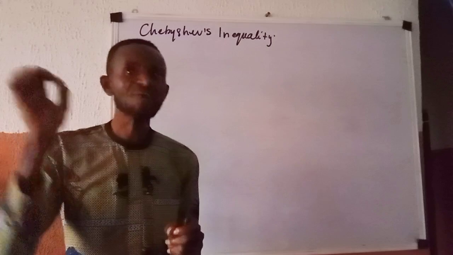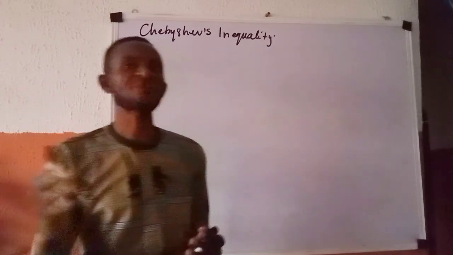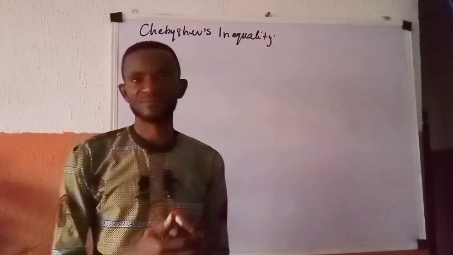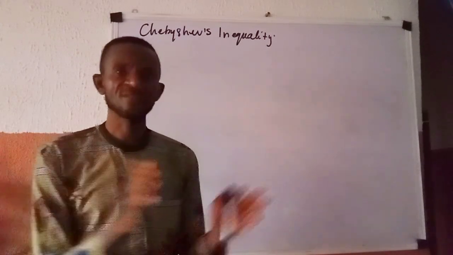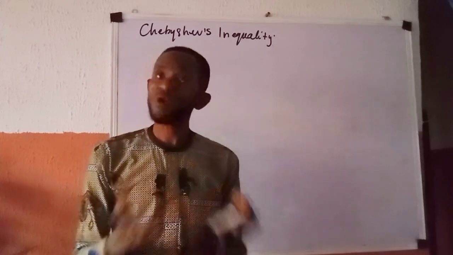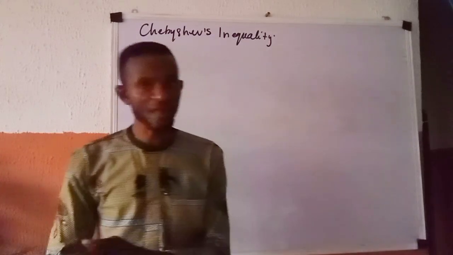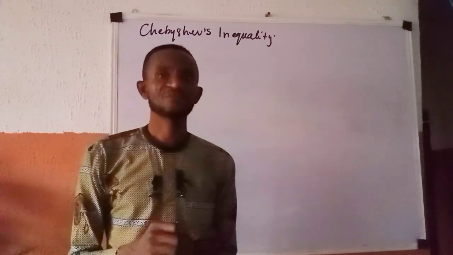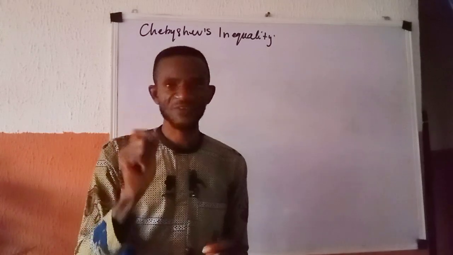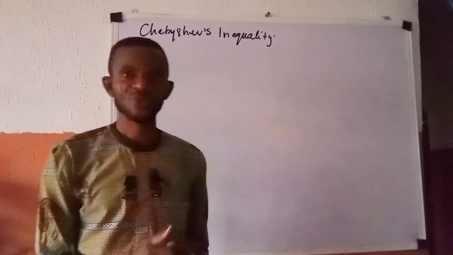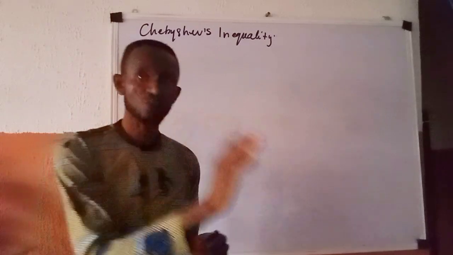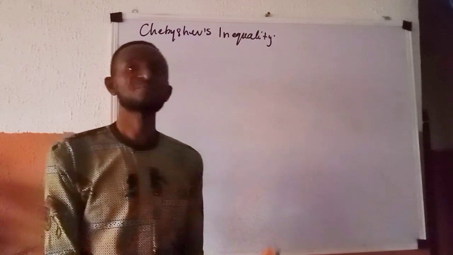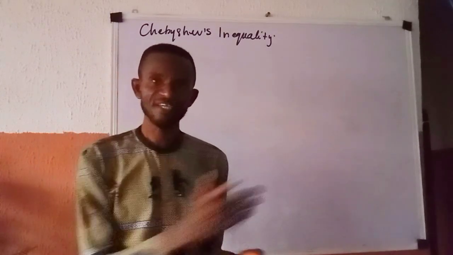that the absolute deviation of a random variable, say x, from its mean will exceed a given threshold. I repeat, what does Chebyshev inequality do? It provides the upper bound probability that the absolute deviation of a random variable, say x, from its mean mu will exceed a given threshold. How do we write this inequality that I have just defined in a statement or in a sentence? It is written this way: